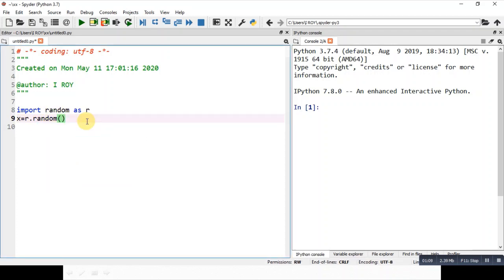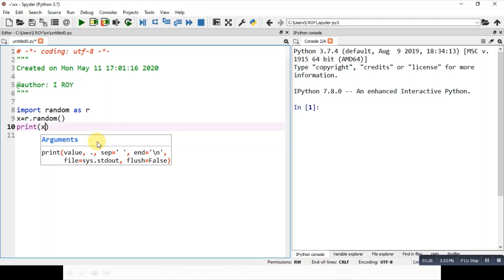So this is a function. You can see that it is not taking any argument. Otherwise, a help file would have appeared here, but it never takes any argument. It generates a random number. Now we will call the print statement and print x here.